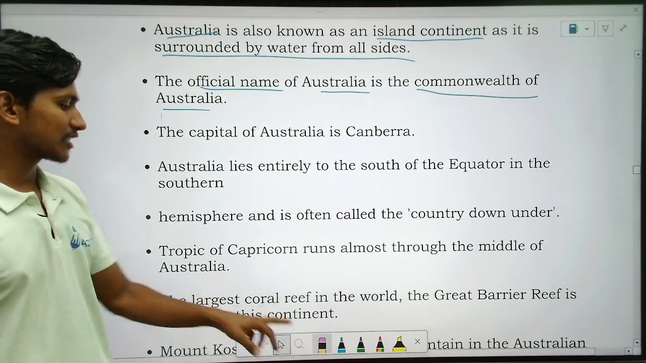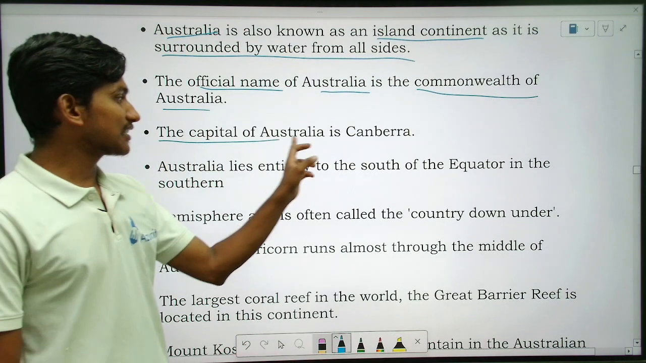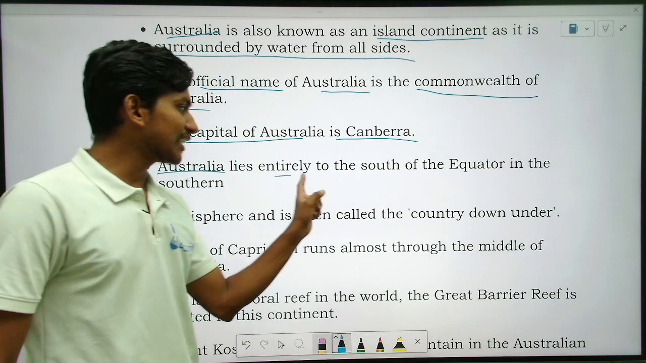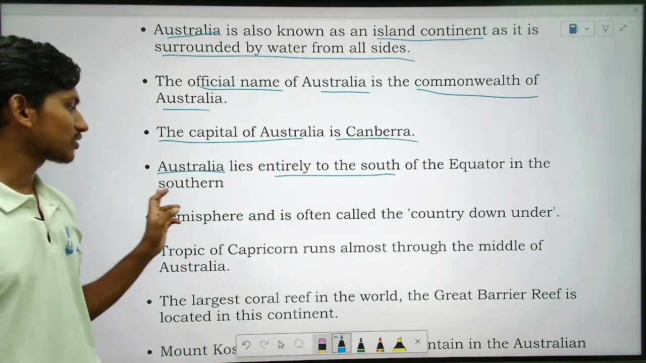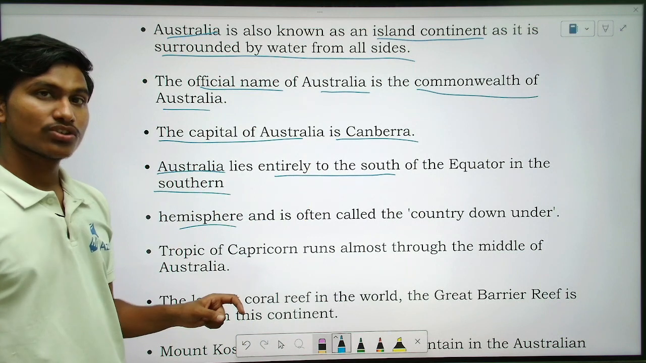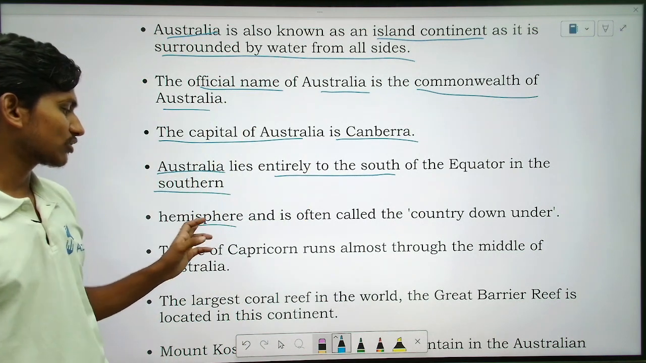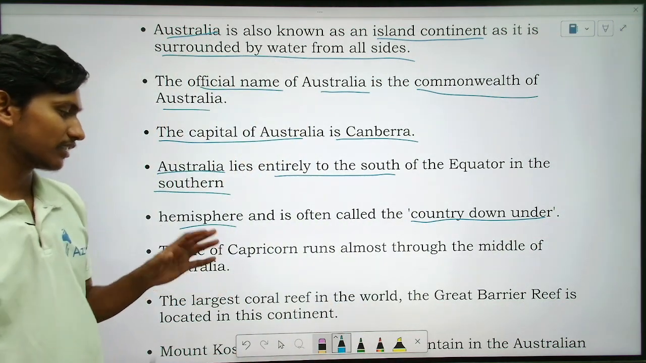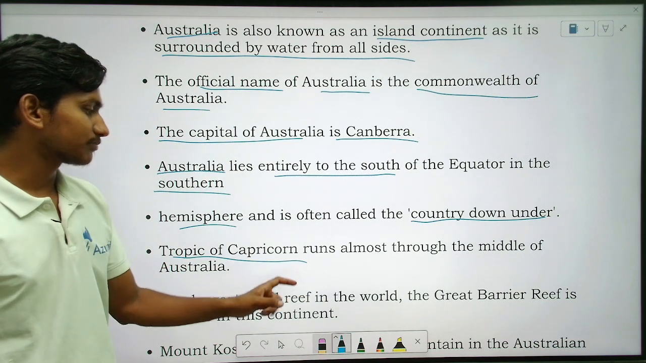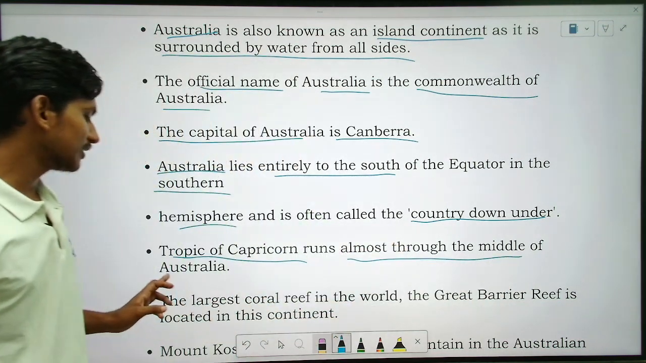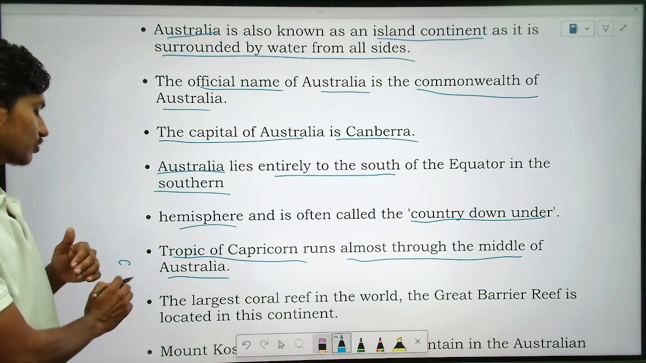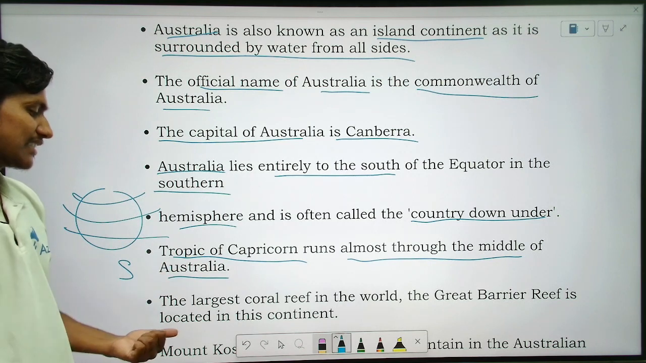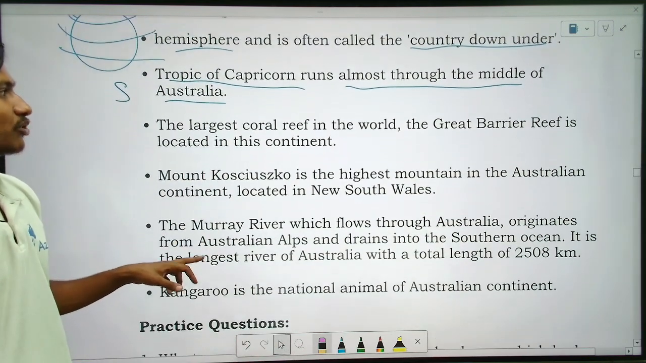So let us see the next point. That is, the capital of Australia is Canberra. Okay. Australia lies entirely to the south of the equator in the southern hemisphere. So south of equator, below the equator. It is often called the country down under because it is below the equator, right? So Tropic of Capricorn runs almost through the middle of Australia, that is towards the south, right? So this is equator, this is Capricorn, this is Cancer, Tropic of Cancer.